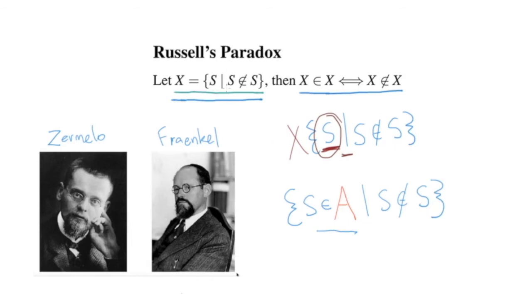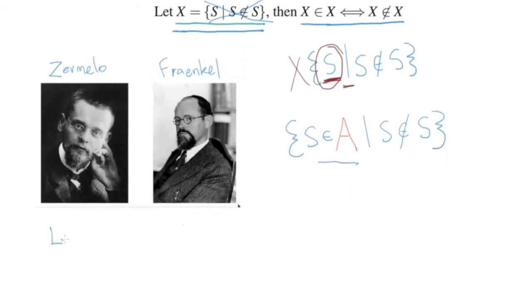So all we're doing is we're replacing this part of the conditional here. So let me just scroll down a bit. Let's rewrite it out. So let X equal the set of sets in some bigger set A. So it's the only thing we're adding. We're only adding this. Now, again, we still have the same question as Russell did. Can X be a member of this set? Does this set here contain itself?